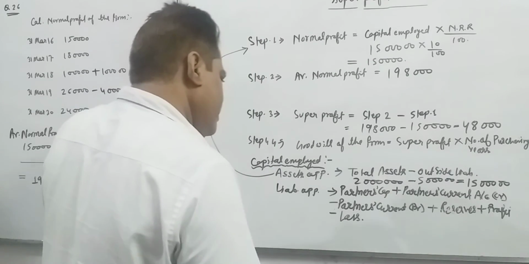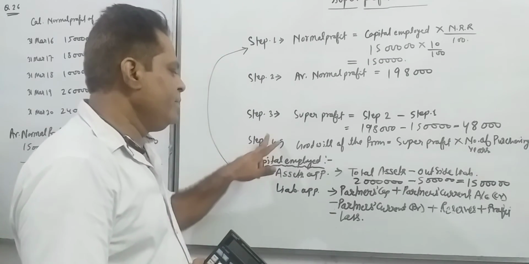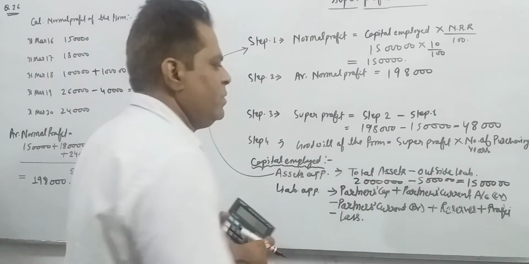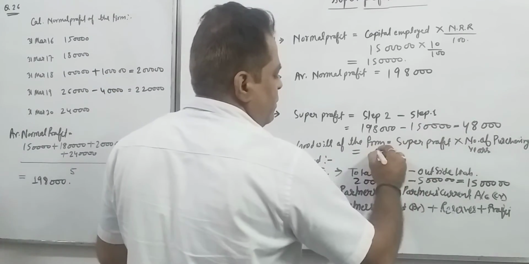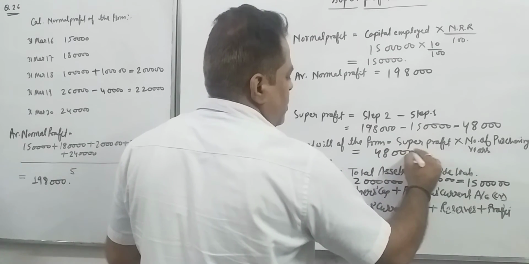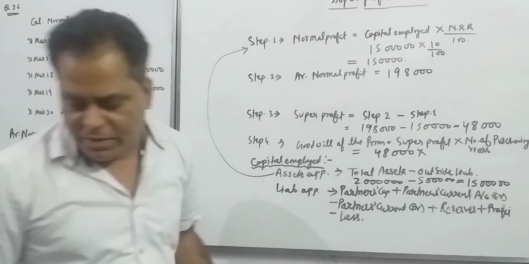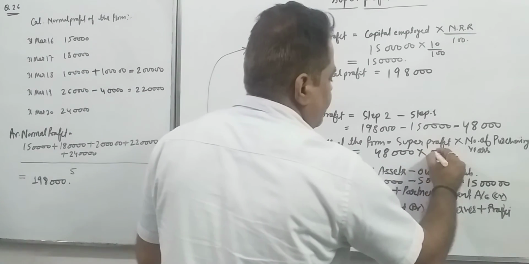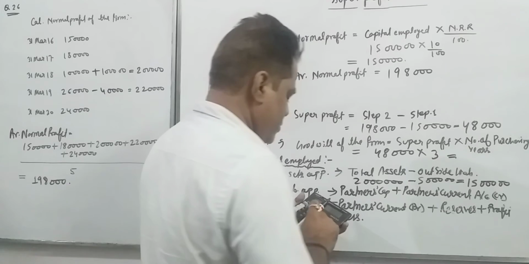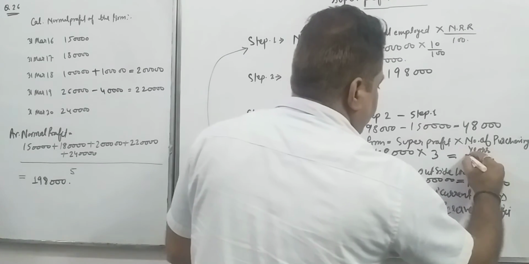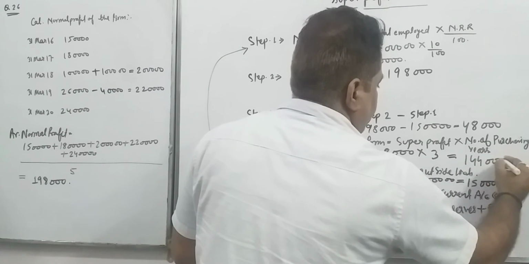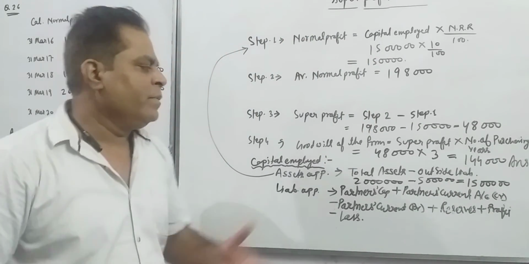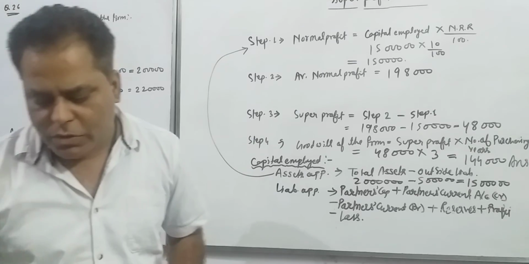Now we are going to find the goodwill of the firm. Step 4, goodwill of the firm: super profit 48,000 multiplied by the number of purchase years given in the question, which is 3 years. You can find the goodwill of the firm: 1,44,000. This is your answer to question number 26.